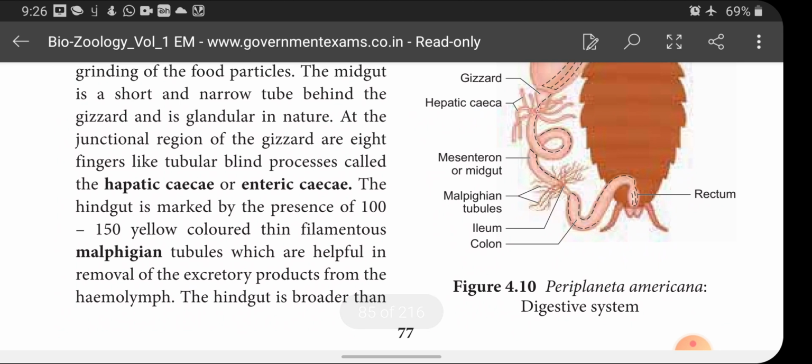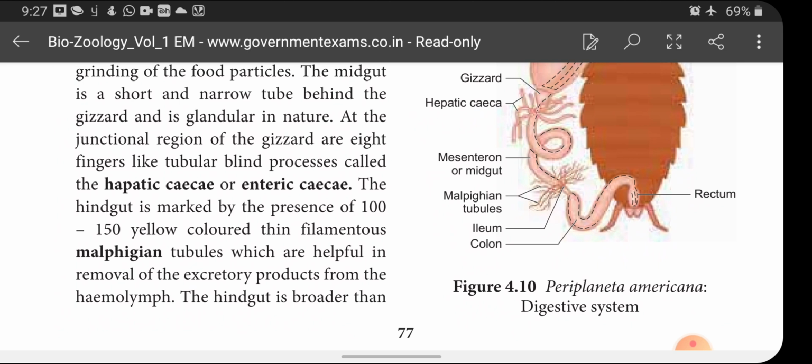About midgut and hindgut, it is not explained that much, children. Midgut consists of a short and narrow tube behind the gizzard, which is glandular in nature. That means gland means what? It secretes something. At the junctional region of foregut and midgut, there are 8 finger-like projections called hepatic caecae.